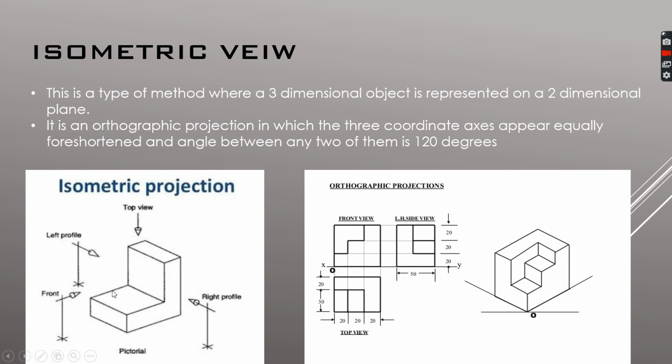All right, and you can clearly see that in isometric view you can view the object in more than one dimension, I mean, in more than one view. Okay, you have this right profile, front profile, top view. Only the left view is hidden.